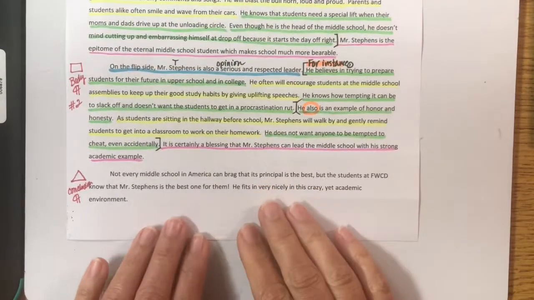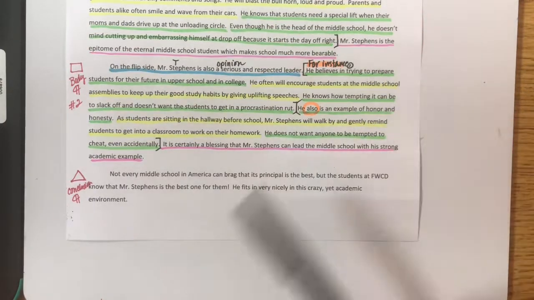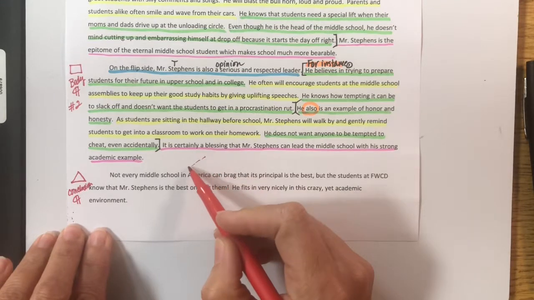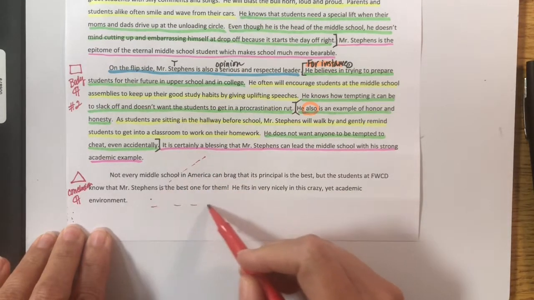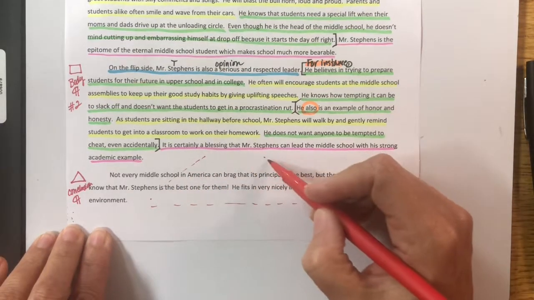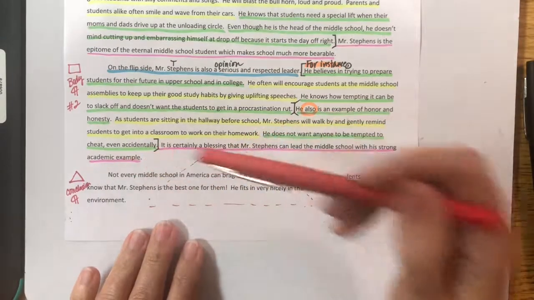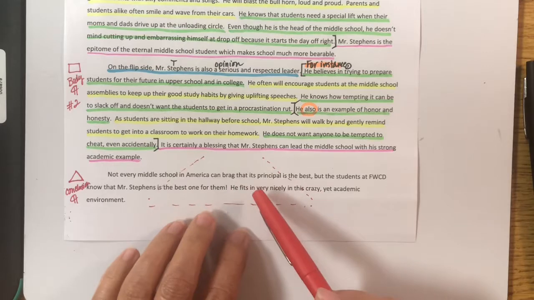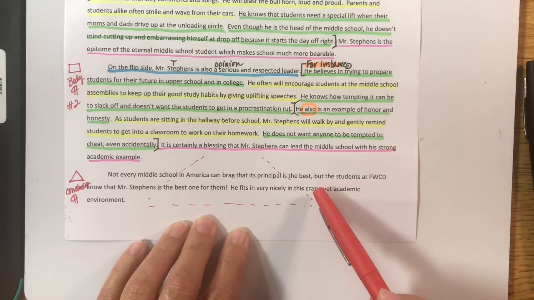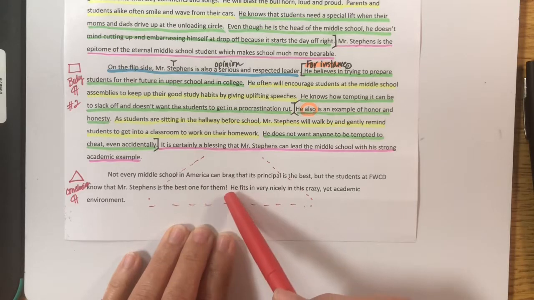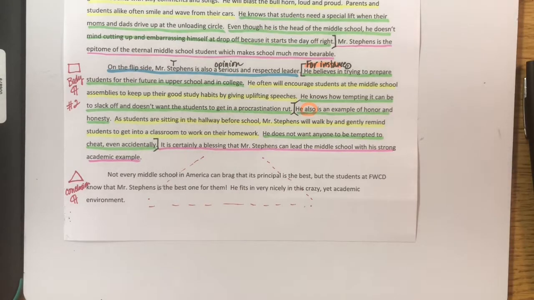Now, we just have the conclusion paragraph, and the conclusion paragraph should go like this. Specific, I'm drawing little dotted lines, to broad. Let's check and see. Not every middle school in America can brag that its principal is the best, but the students at FWCD know that Mr. Stevens is the best one for them. He fits in very nicely in this crazy yet academic environment.